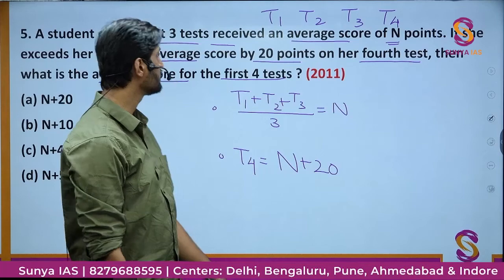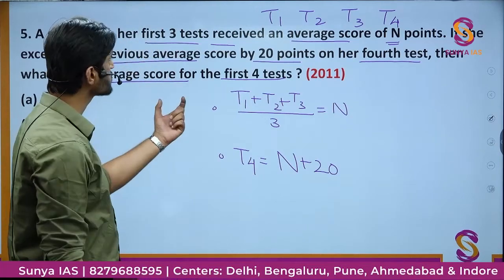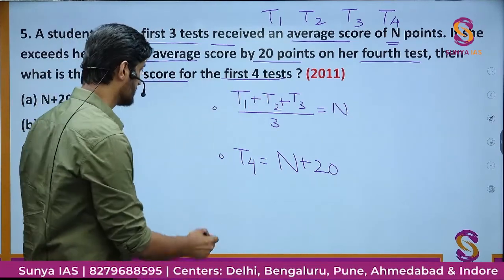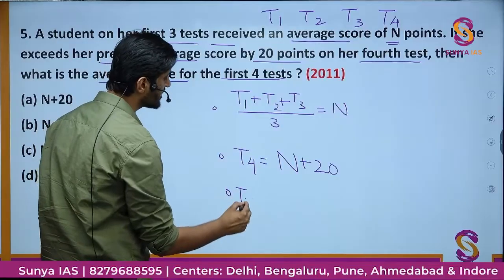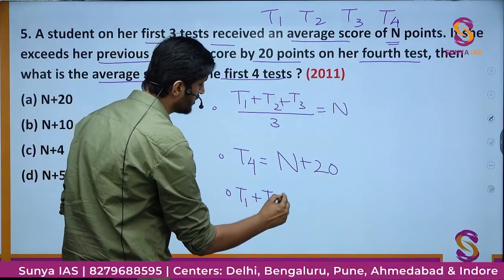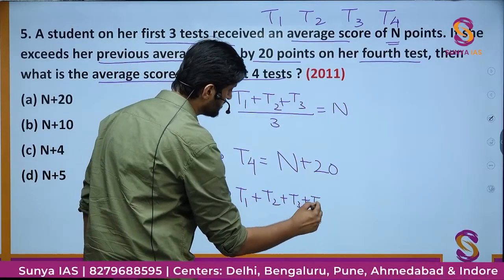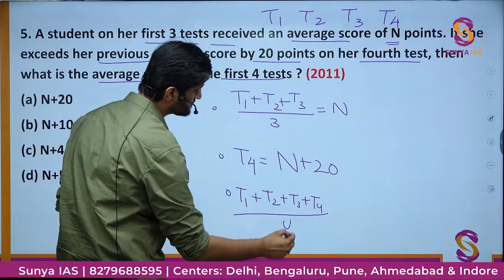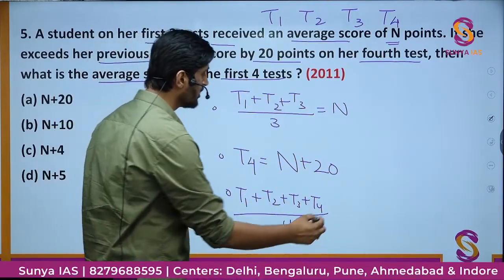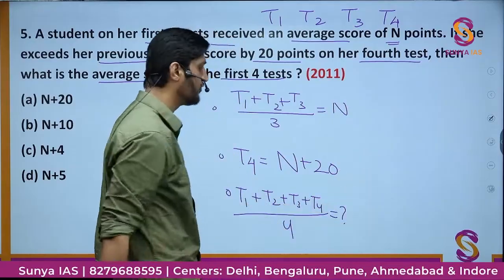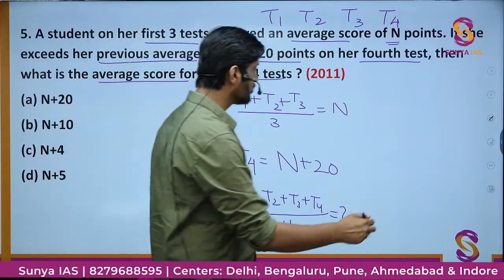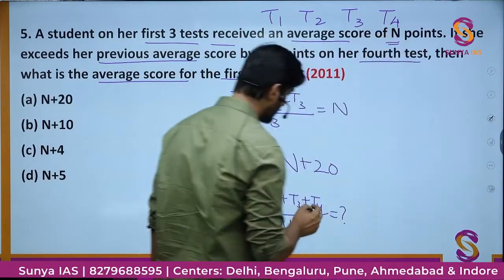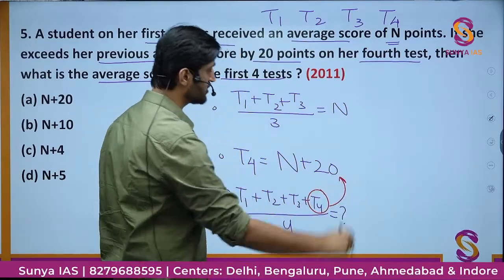Now what we have to find actually is the average score of the first 4 tests. So what we have to find is nothing but T1 plus T2 plus T3 plus T4 divided by 4 is equal to question mark that we have to find. Now here you have a very good value of T4, that is nothing but n plus 20 from the above equation.